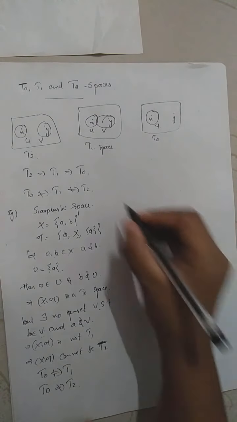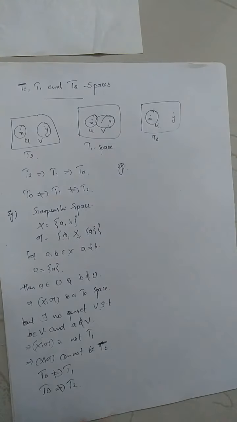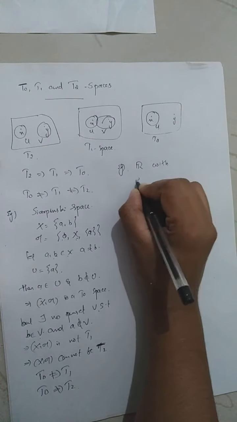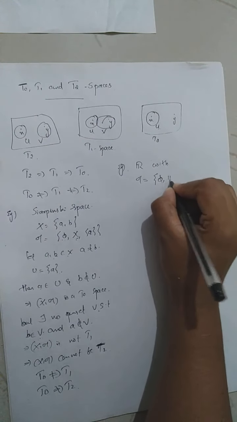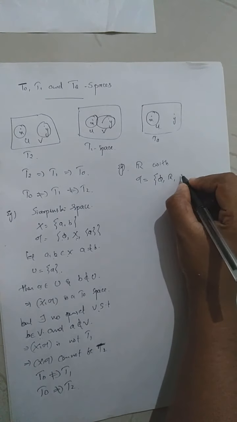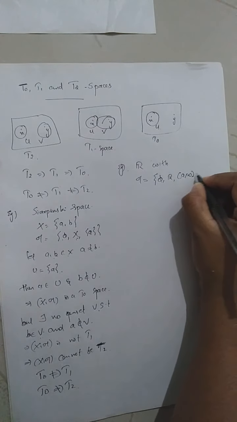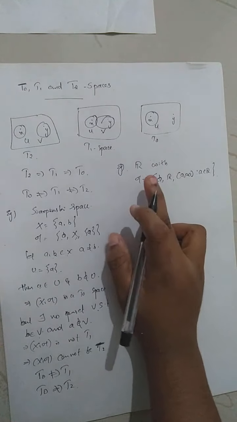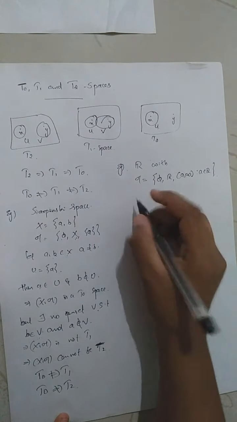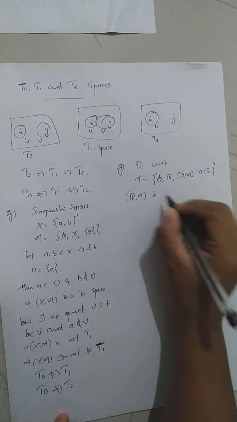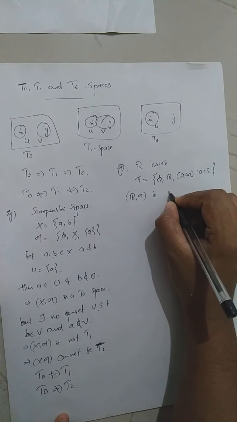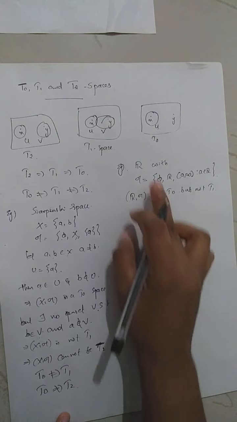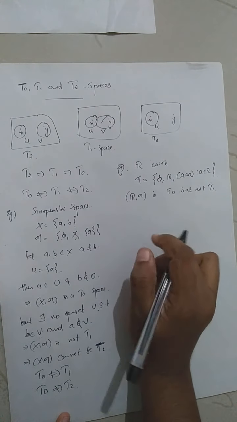Now I consider one more example. Consider the real line R with the topology tau equal to the empty set, the full set, and open intervals of the form (a, infinity), where a belongs to R. So this is a topology on R. I will show that the real line with this topology is T0 but not T1.